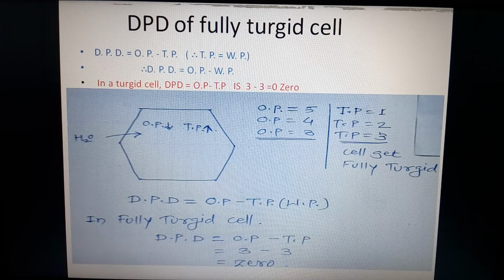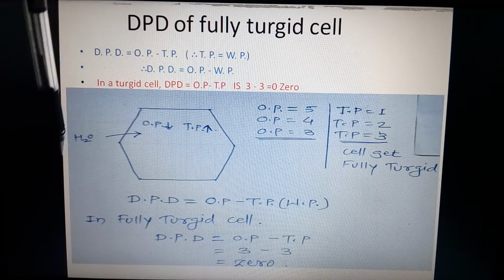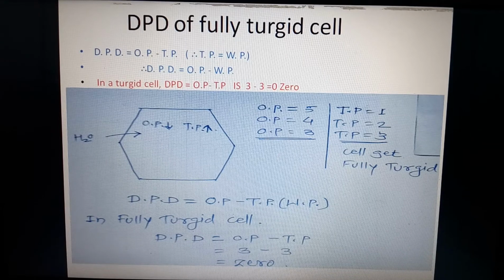Now you may remember in a previous lecture we said that DPD is also called suction pressure. Why suction pressure or suction force? Because DPD, diffusion pressure deficit, goes on drawing water inside the cell.